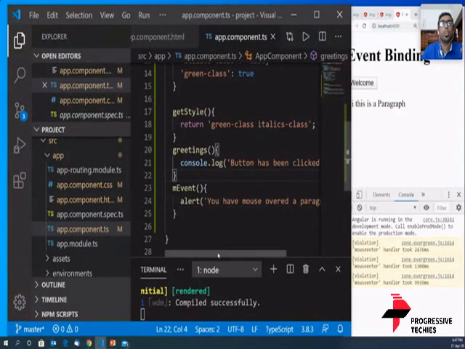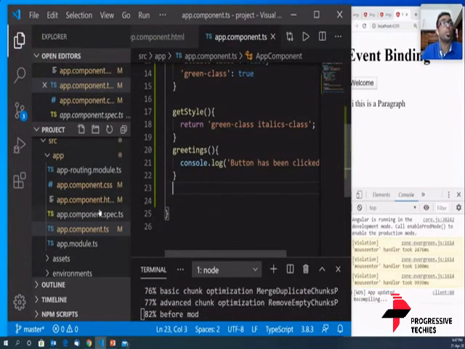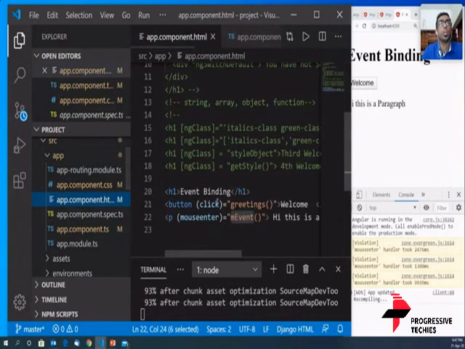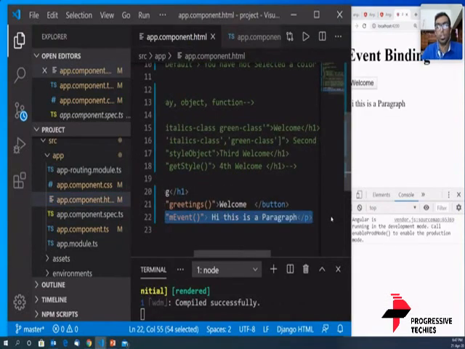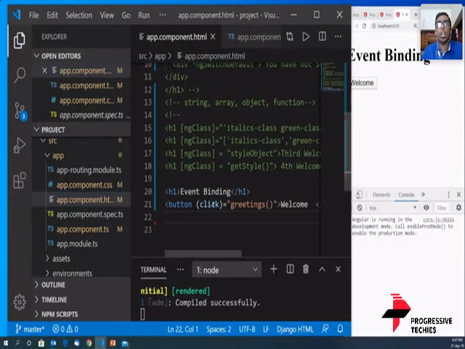Okay, so we will go back. I would be removing this, because each time my mouse moves over it, it just starts putting up that alert. I'm going to save this. Okay, so on a click event, I just don't need the click event alone. I need to get some information on what are the things that happened along with the click.